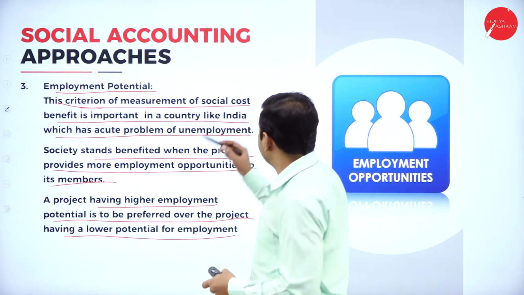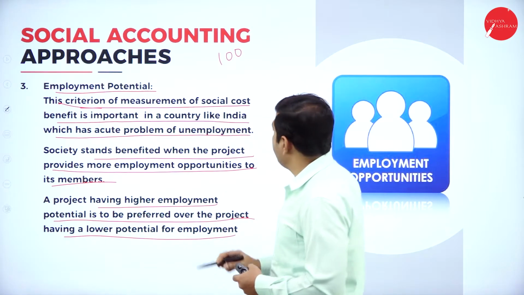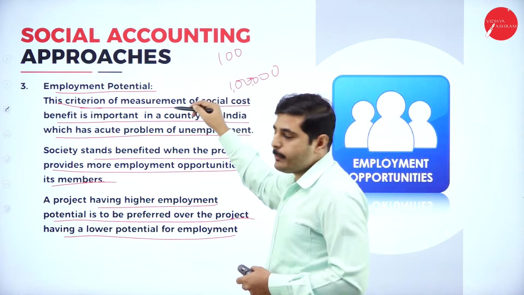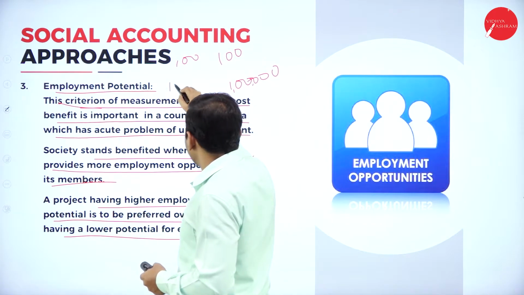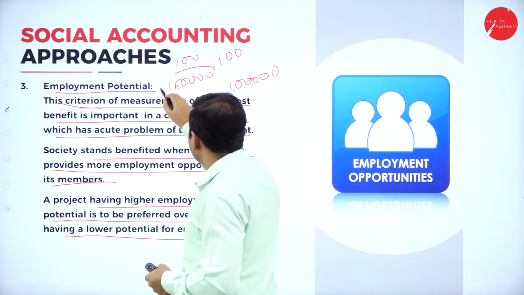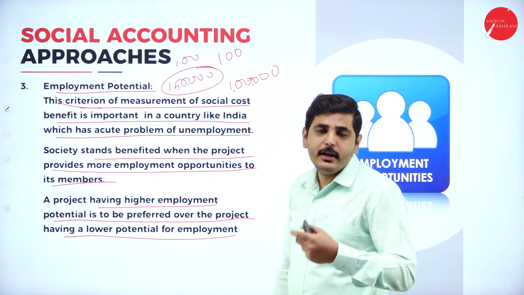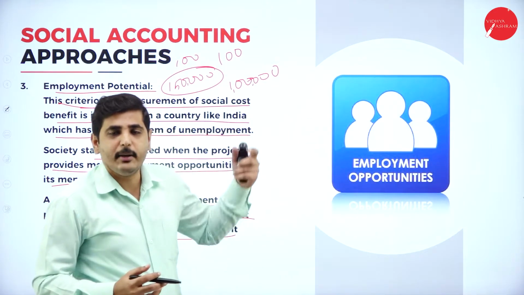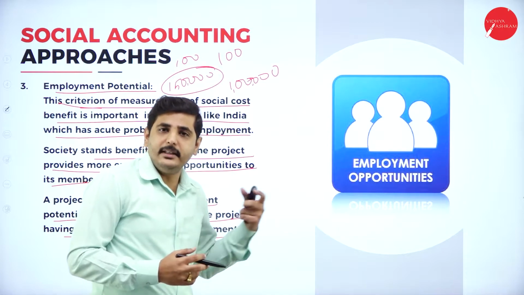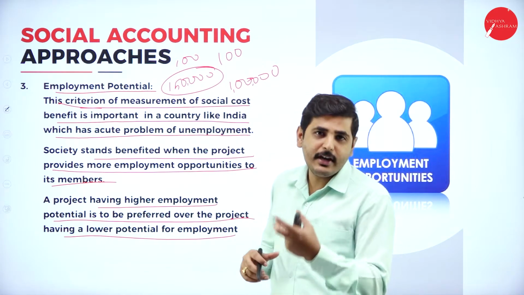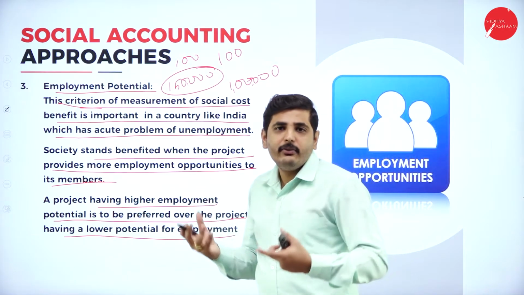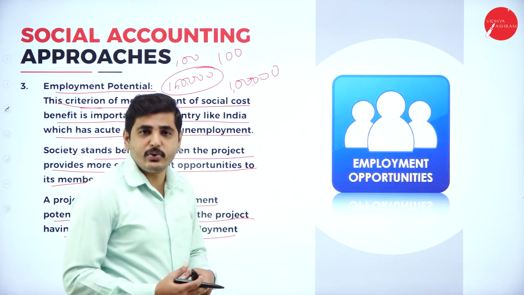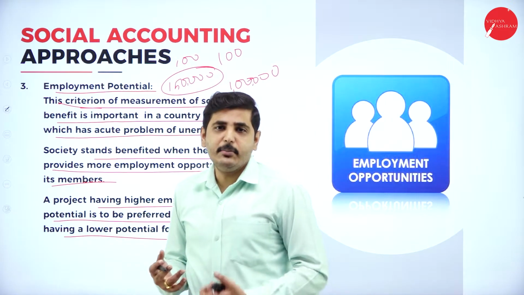For example, if with a 100 crore rupees investment we produce 1 lakh employment, and another type of project with the same 100 crore can produce 1,50,000 employment, we should select the 1,50,000 employment project, so that we can provide 50,000 more employment. By this we can reduce one more project. When we reduce the project, ultimately we can reduce the usage of resources. So we can reduce the burden on the society and the burden on nature.